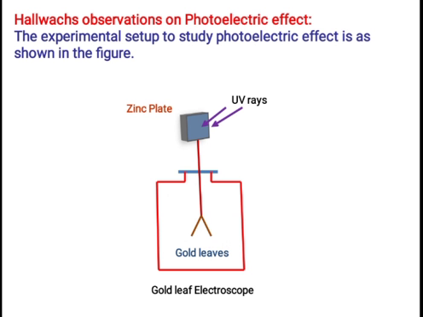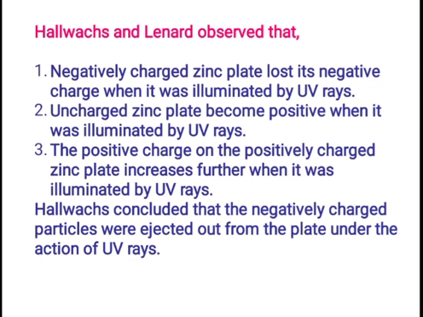If we remove the UV rays, there is no ejection of electrons, and we do not observe any photoelectrons. Lenard also observed the same.